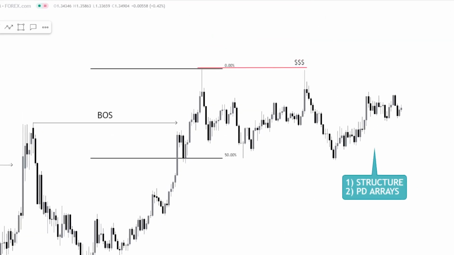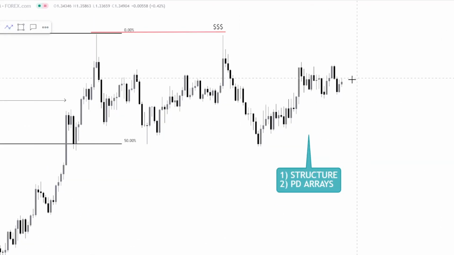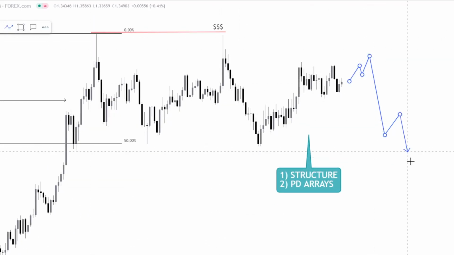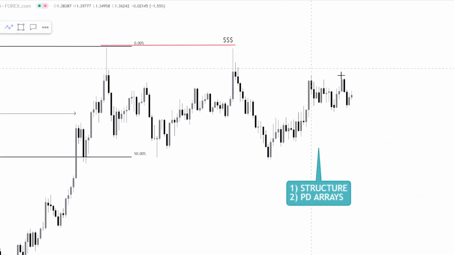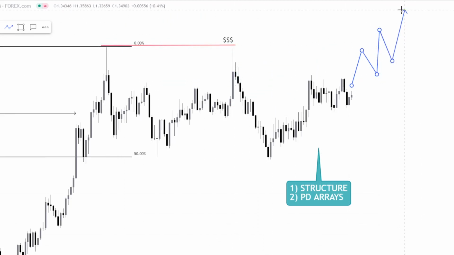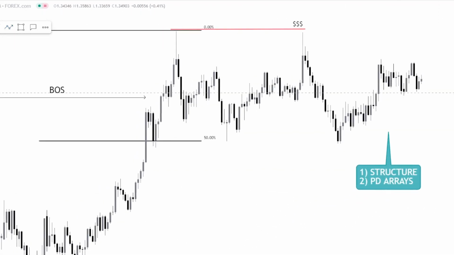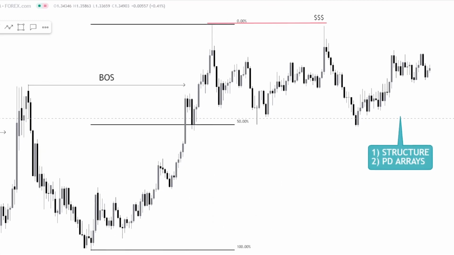Either price could distribute, i.e., go lower. So we could see price give us some sort of a distribution and head lower before continuing higher, or we can very simply just rip higher because we have equal highs up here to target. Okay, so how do we decipher whether price is going to go up or down? Well, the simple answer is we need to use our lower time frames to dissect price more clearly.